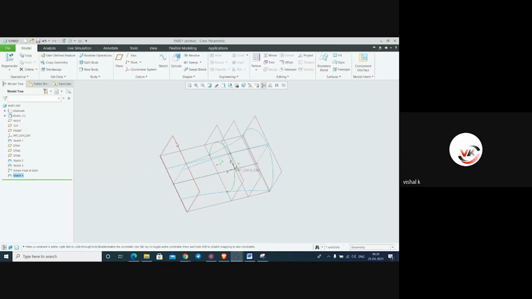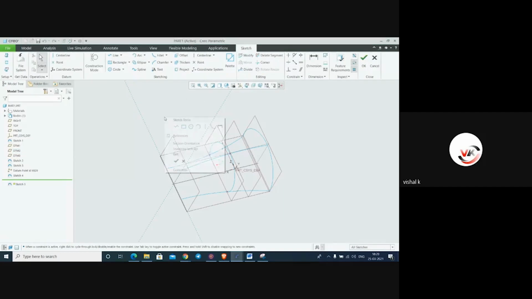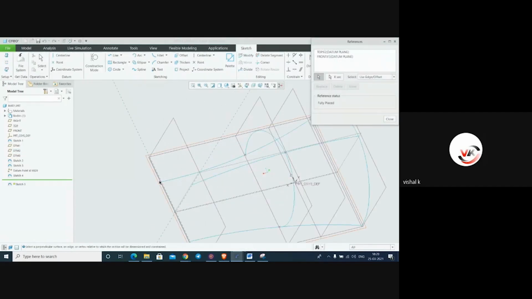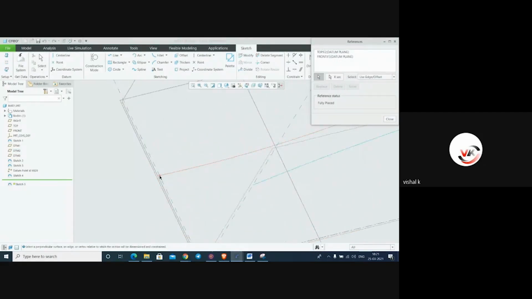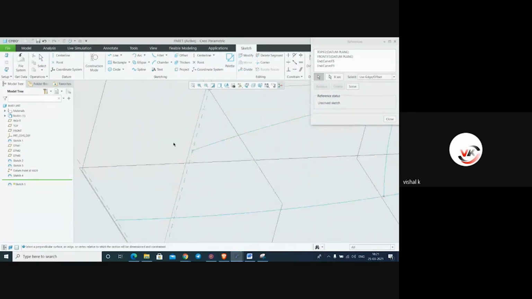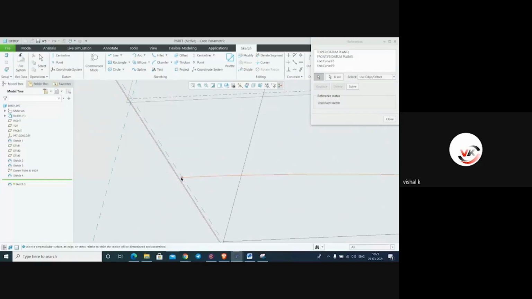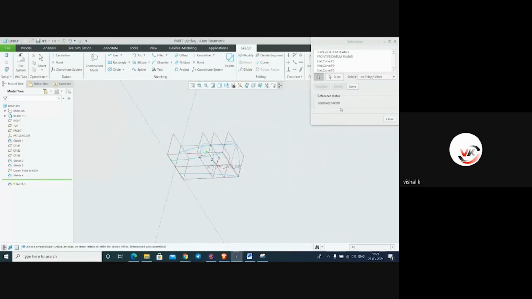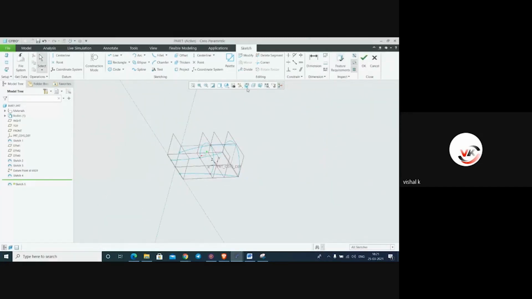Again, another last profile we have to create on this plane. Right click, references, first point, second point, third point, close.